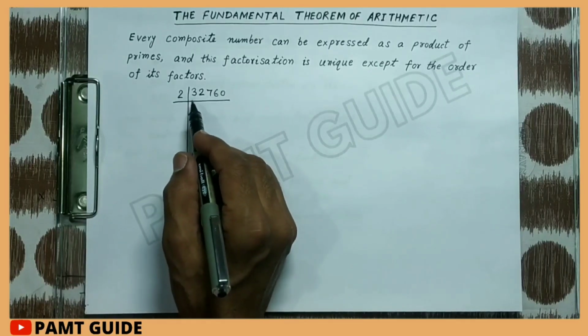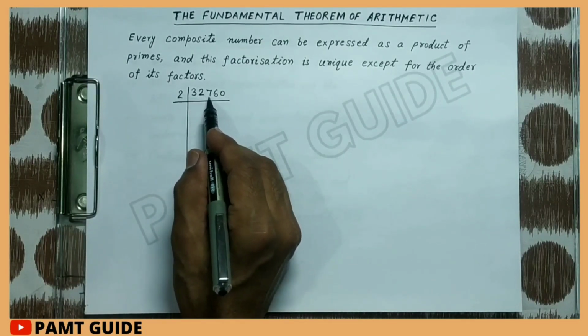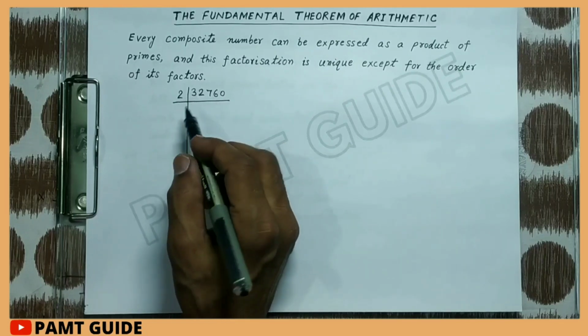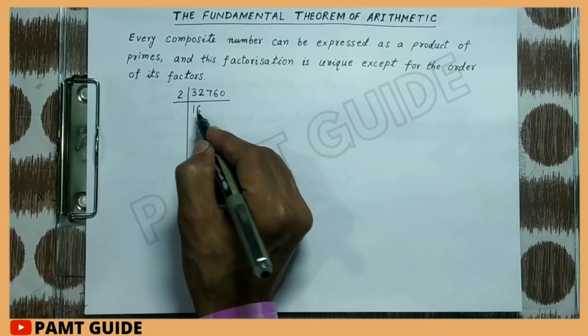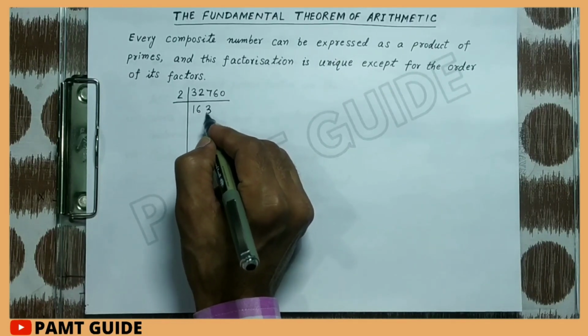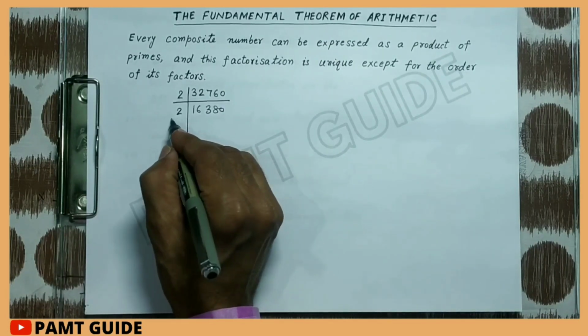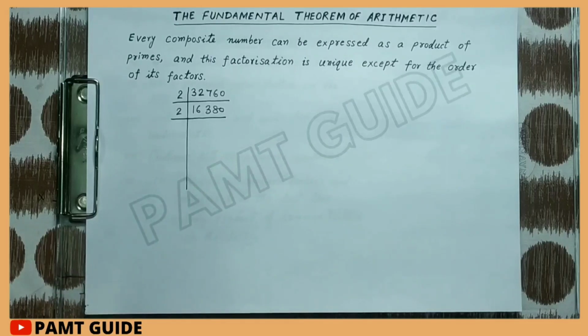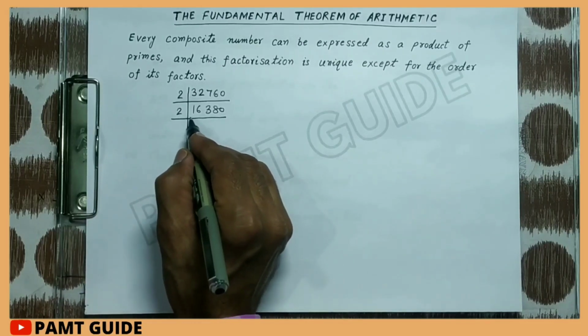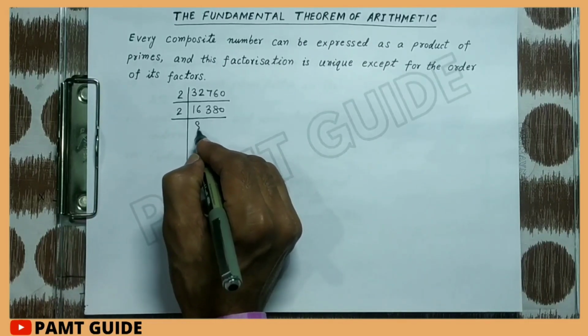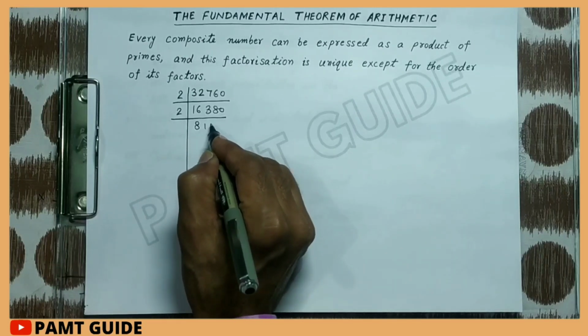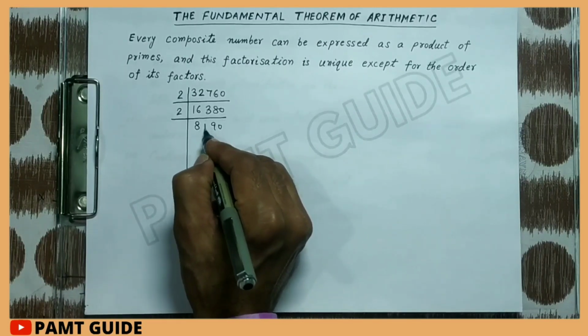So when we divide 32,760 by 2, we get 16,380. It is even, divisible by 2, so when we divide it by 2, we get 8,190.